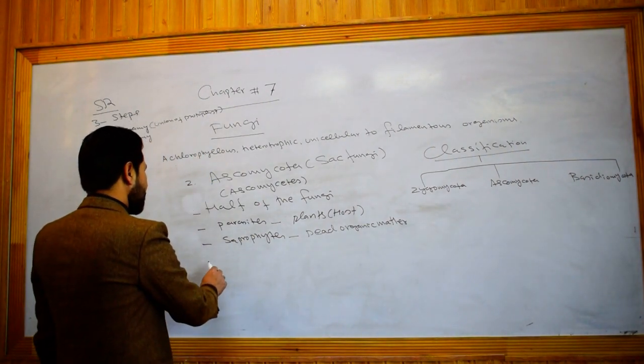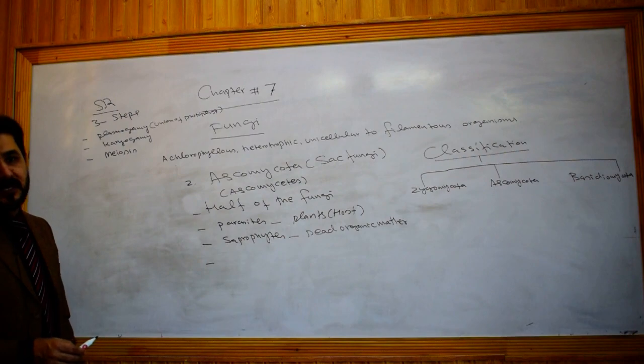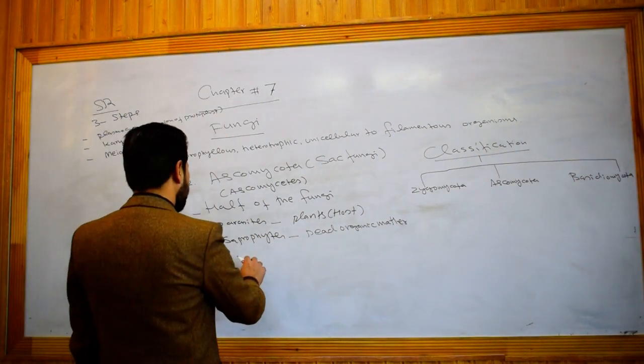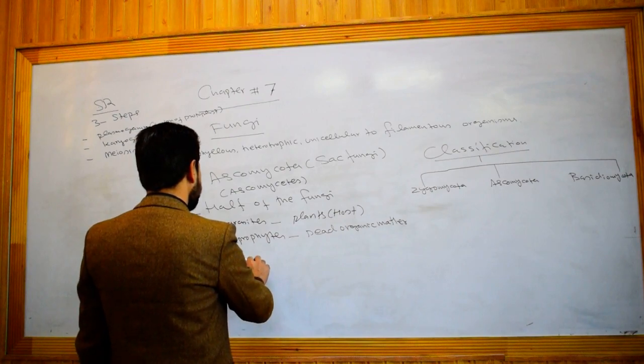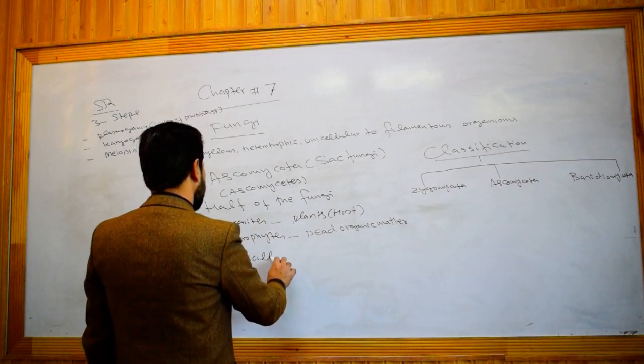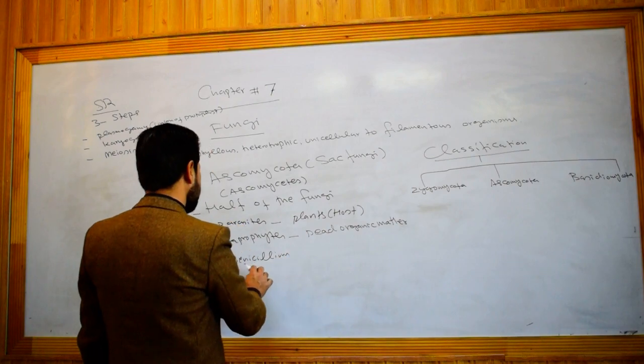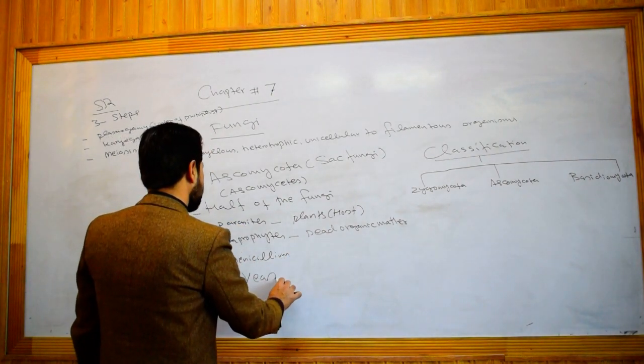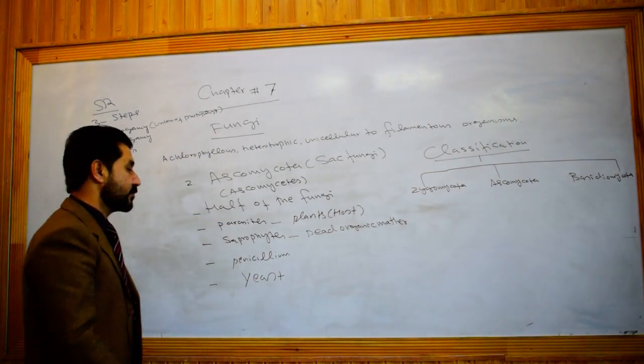So ascomycetes include parasites as well as saprophytes. And also some of the ascomycetes are very beneficial for human beings in the form of what? In the form of penicillium and yeast. Penicillium is the source of what?